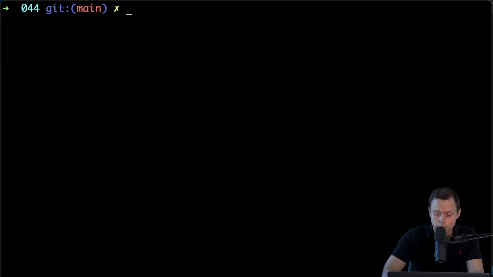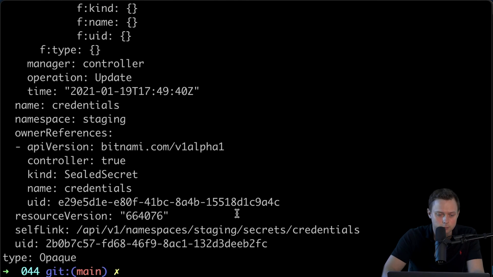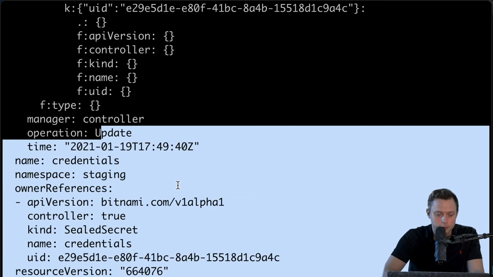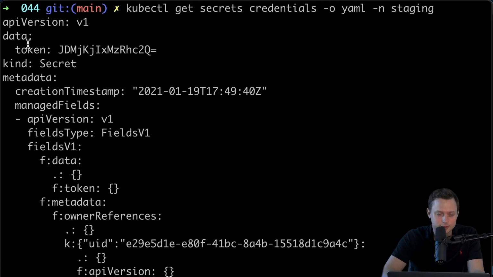All right, and also since we have the regular Kubernetes secret, we can check the value for that secret. We can run kubectl get secrets credentials, output it in YAML format, and provide the namespace, and we're gonna get a bunch of metadata, so we don't care. And also we're gonna get this data block, which is token, and this is a base64-encoded secret. That's actually what we want.